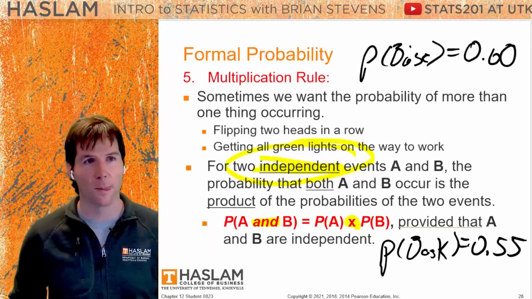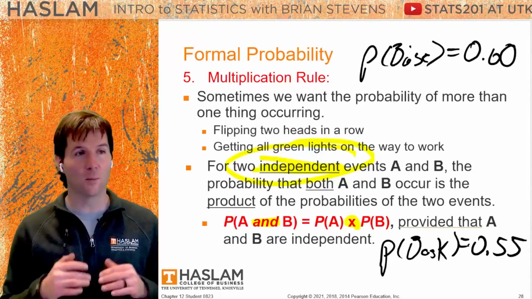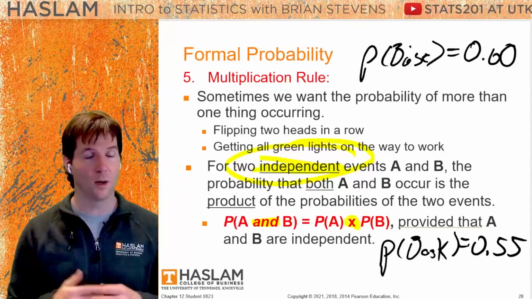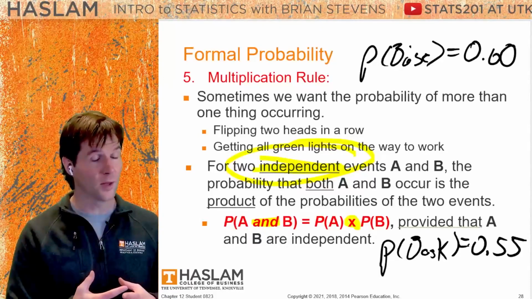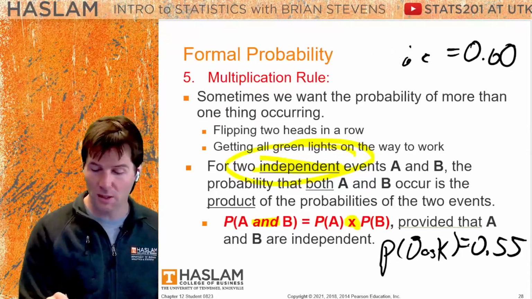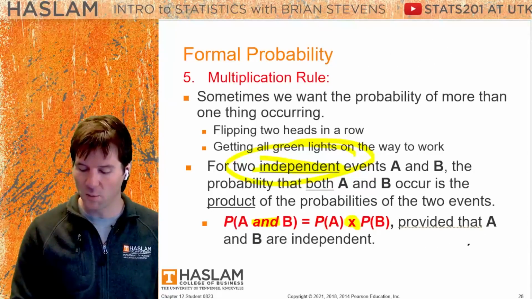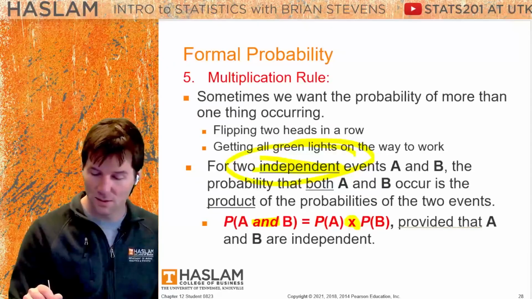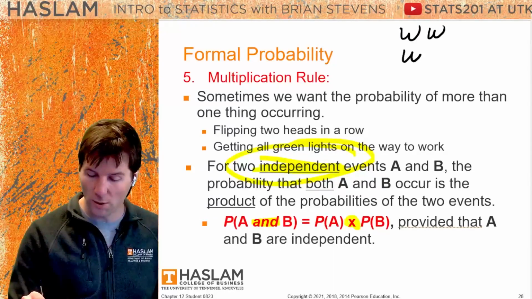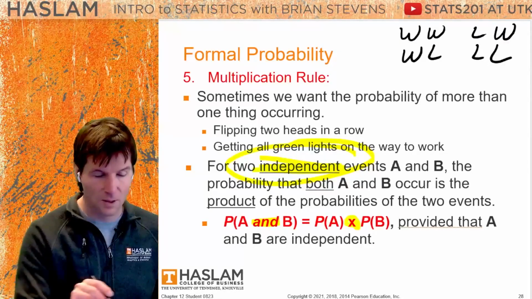Now, what would be the complement of those? The complement of your baseball team and your basketball team winning both games. Think about this. Either both your teams win or at least one loses.